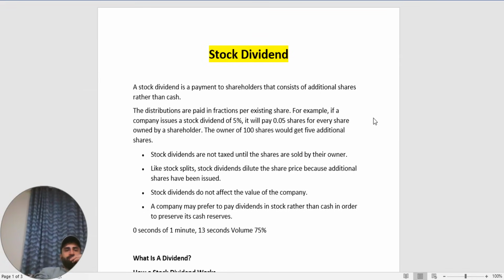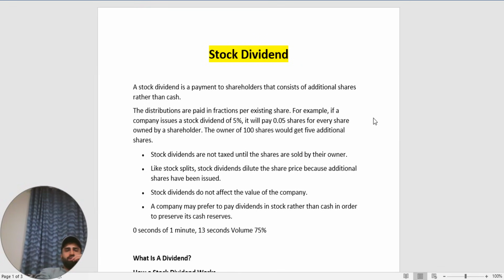Stock dividend. A stock dividend is a payment to shareholders that consists of additional shares rather than cash. The distributions are paid as a fraction per existing share. For example, if a company issues a stock dividend of 5%, it will pay 0.05 shares for every share owned by a shareholder. The owner of 100 shares would get 5 additional shares.